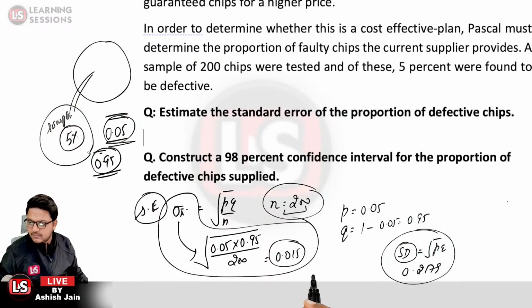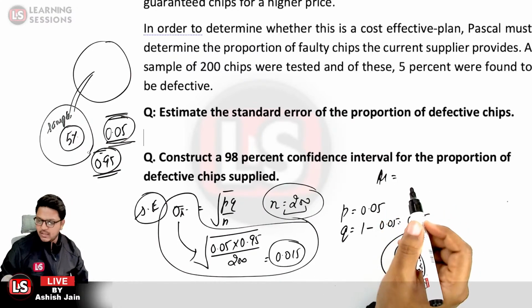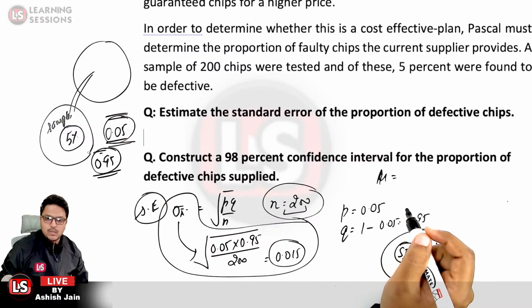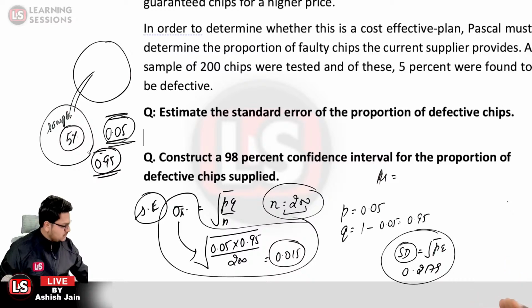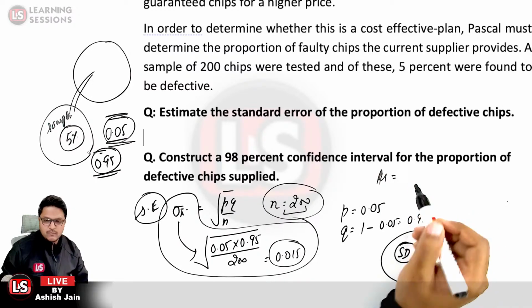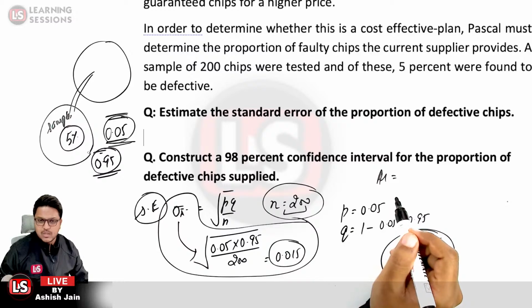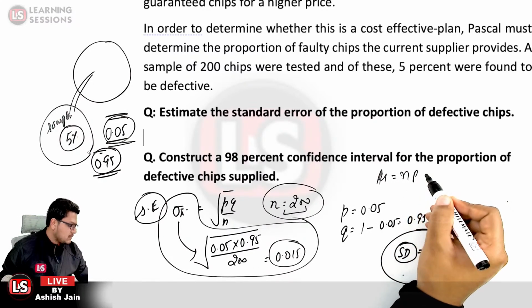Is that clear? See, if you want to calculate the mu, that will be equal to what? It is basically NPQ. Yes, definitely it is NPQ, not PQ only. And mu is equal to what? What will be the related formula to mu? It is NP.